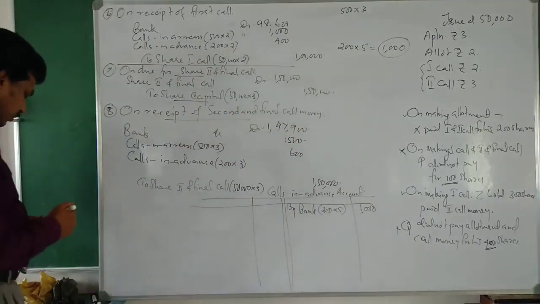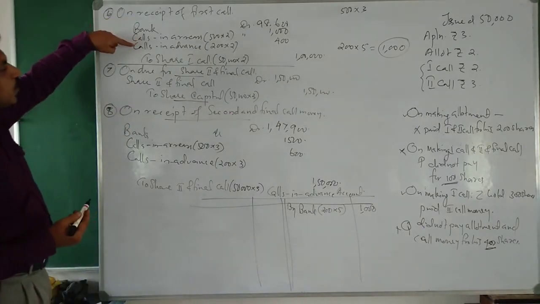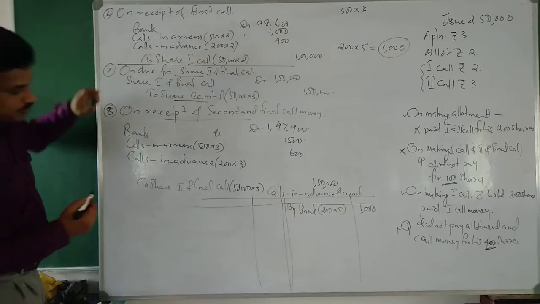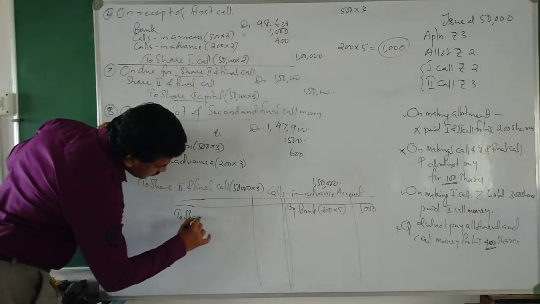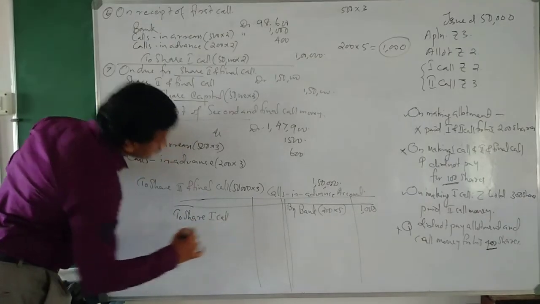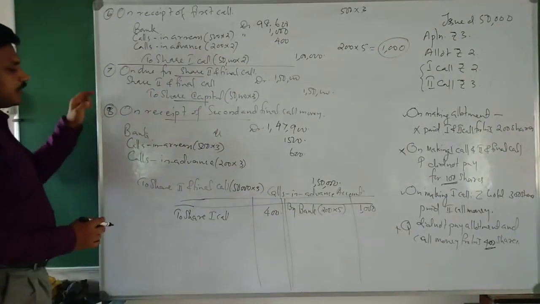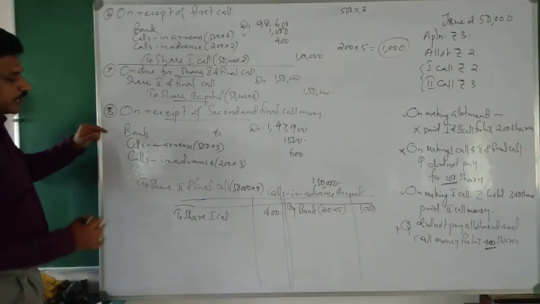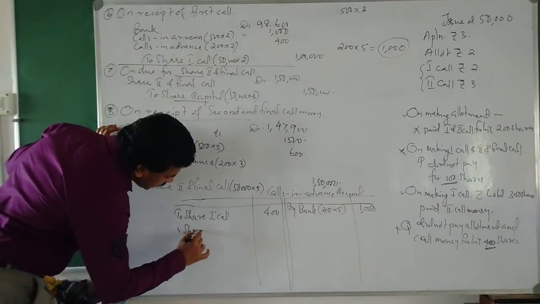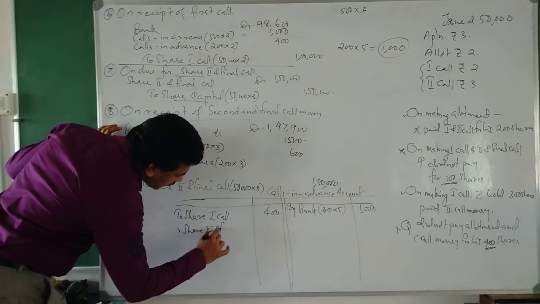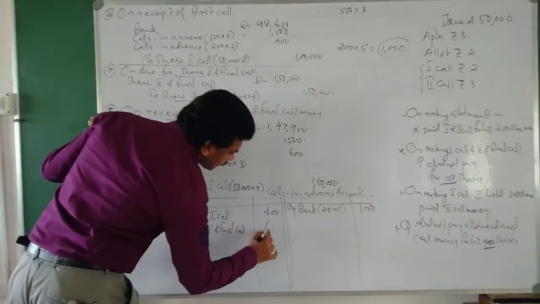Out of this 1,000 rupees, calls in advance debtor to share first call, so we write here to share first call, 400 taken. Then at the time of the second call, calls in advance debtor to share second and final call, 600 is taken.